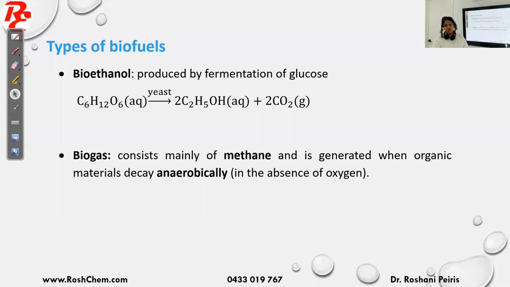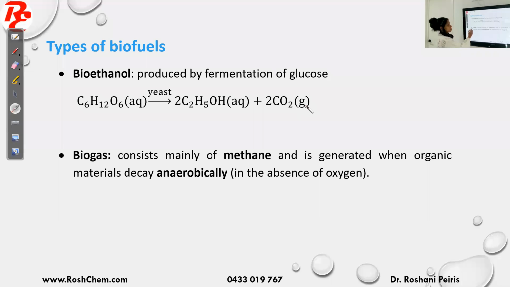Then the biochemical fuels. The biochemical fuels are the renewable ones. We learn three types: bioethanol, biodiesel, and biogas. So what is bioethanol? The formula of bioethanol is the same as ethanol, but when I say bioethanol, it's made from plant material. It's produced from fermentation of glucose, which you can see here, in the presence of yeast, becoming ethanol. This ethanol is called bioethanol, and it also releases carbon dioxide.